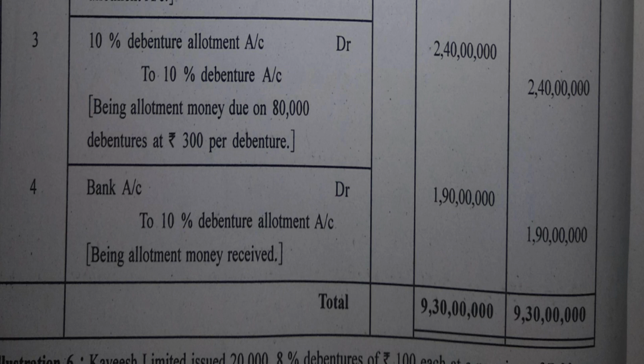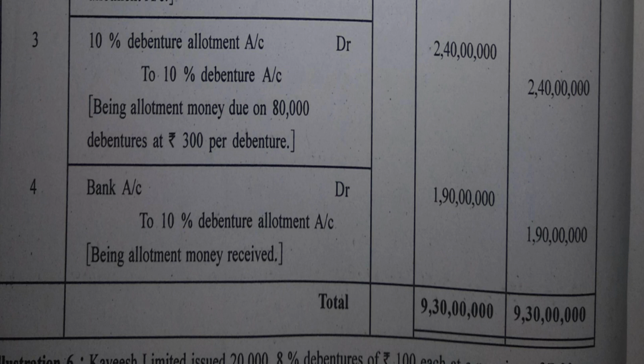Out of 550, 250 with application. Firstly, I have said about face value. Secondly, I am talking about with premium. So out of 500, if 200 is with application, then remaining 300 of course is with debenture allotment. So the amount becomes due for allotment, and the journal entry for which says 10% debenture allotment account debit to 10% debenture account, which is 2 crore 40 lakh rupees, 80,000 into 300.